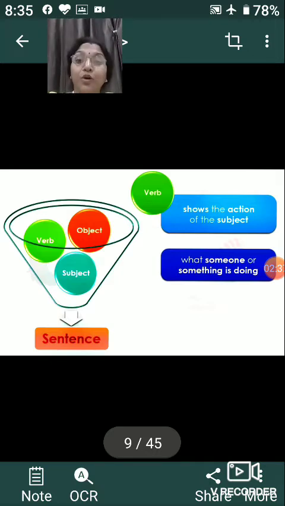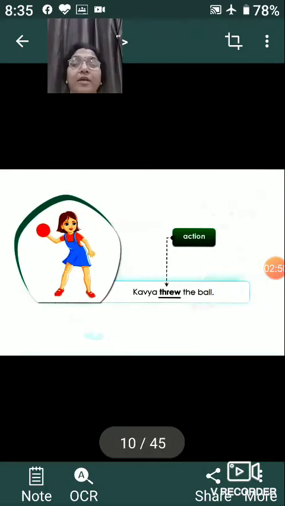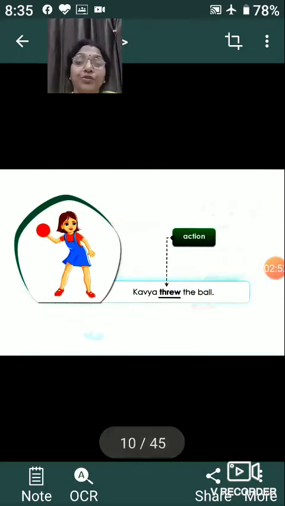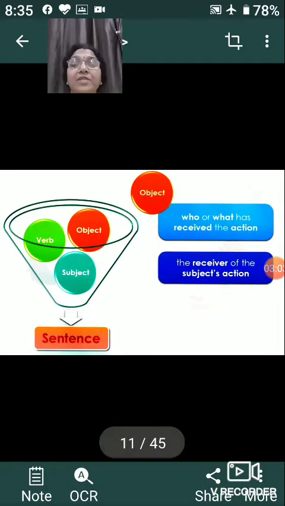Now what is a verb then? Verb is an action word, as we know. It shows the action of the subject, what someone or something is doing. When we talk about Kavya threw the ball, what is the action being performed by Kavya? The action is threw. She threw the ball. So threw is the action.